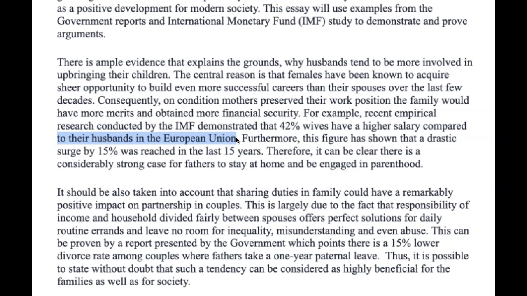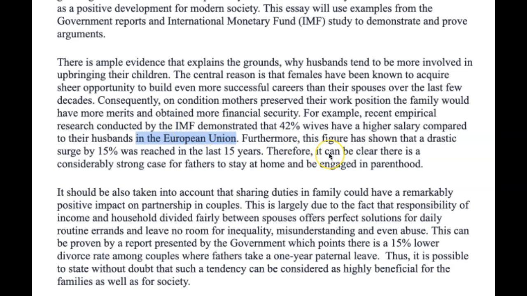Have a higher salary compared to the husbands who are located in the European Union. If I read it like that, it doesn't make sense. Even though I know that's not what you wanted to say, you're still having to make me work because I have to double check. Are we talking about husbands in the European Union? No, we're not. So it's probably better that it goes nearer the beginning of the sentence. For example, in the European Union, recent empirical research conducted by the IMF, in the European Union, we could have put it there because those are the ones doing the study, demonstrated that.